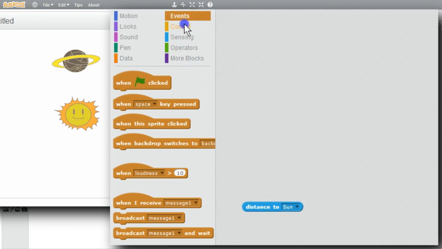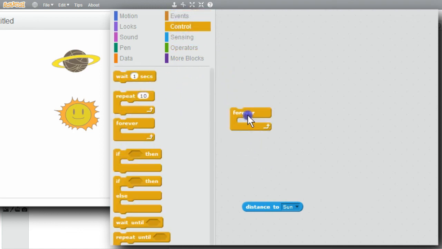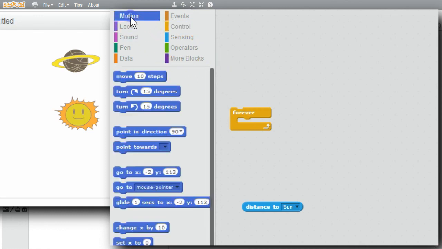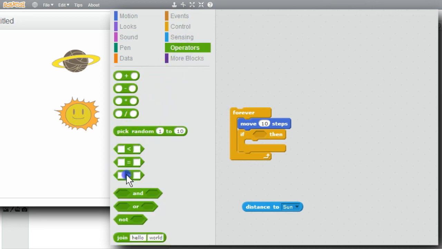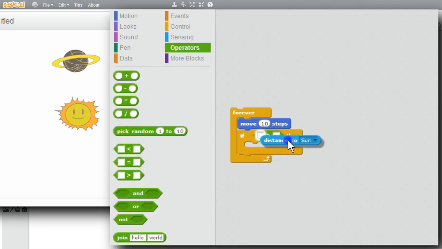I'll get the loop. Control. Forever. Move 10 steps. Motion. Move. I'll need the if block. If the distance is further than the radius, operators, greater than, distance.